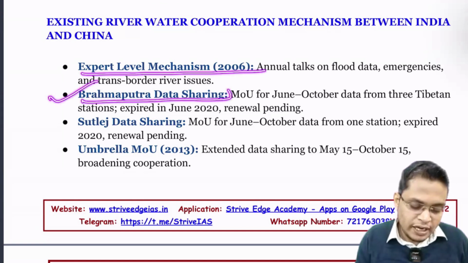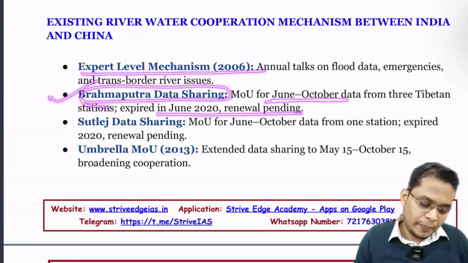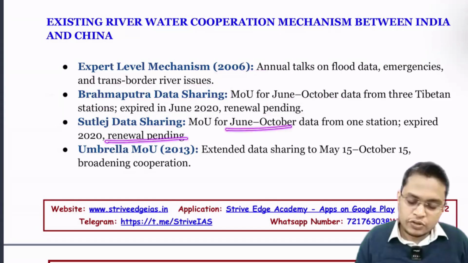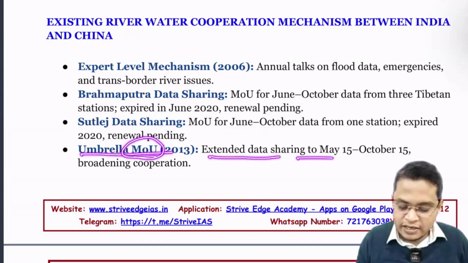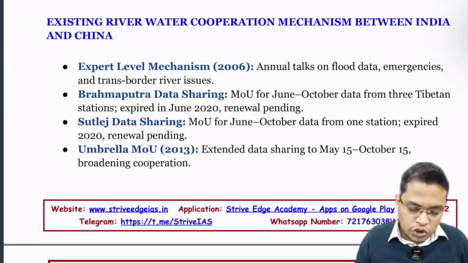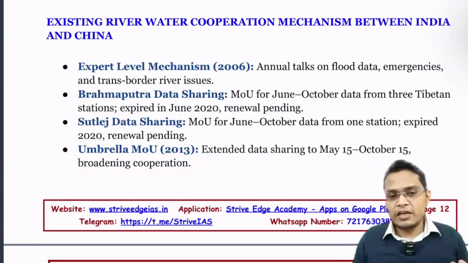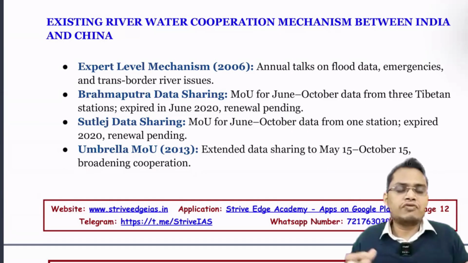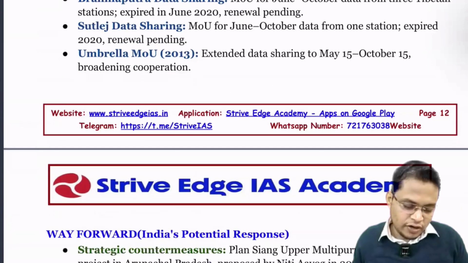Next is Brahmaputra data sharing between June to October, but it expired in 2000. Sutlej water sharing, also June to October, expired in 2020. Then the umbrella MOU, memorandum of understanding, extends data sharing from March 15 to October 15, broadening the cooperation. There were a few cooperative agreements, so that China can share water data with India, so that we can understand whether flooding is coming or not, which is helpful for flood mitigation.